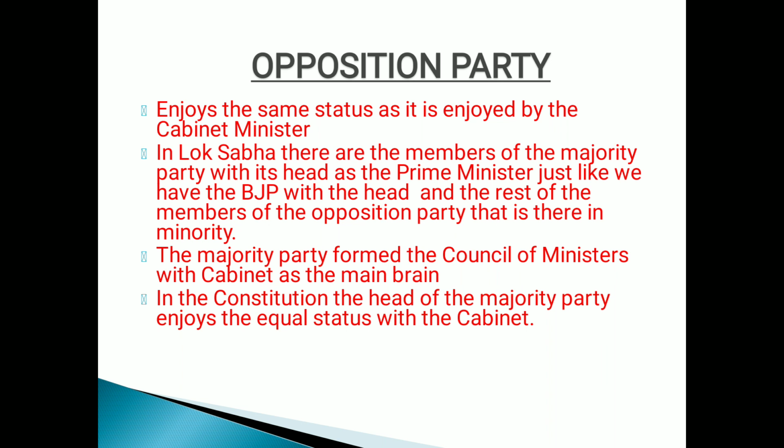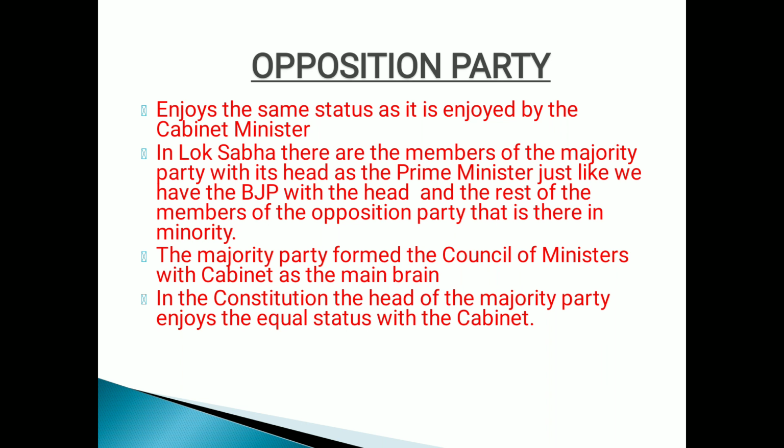I hope you have understood about the opposition party. Again, I repeat these points, which I have already chalked out here. It enjoys the same status as that enjoyed by the cabinet minister. In Lok Sabha, there are the members of the majority party with its head as the prime minister, just like we have the BJP with its head, and the rest of the members of the opposition party are in minority. The majority party forms the council of ministers with the cabinet as the main brain. In the constitution, the head of the opposition party enjoys equal status with the cabinet. I hope you have already understood.